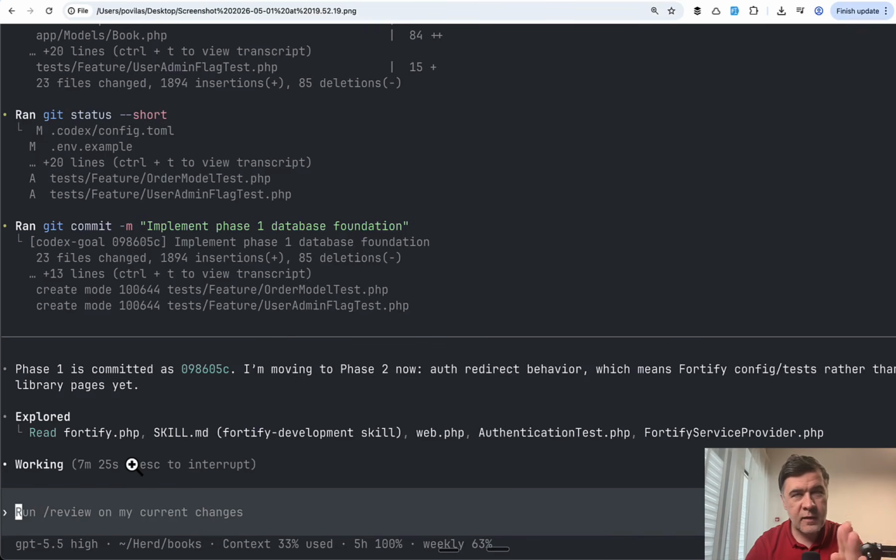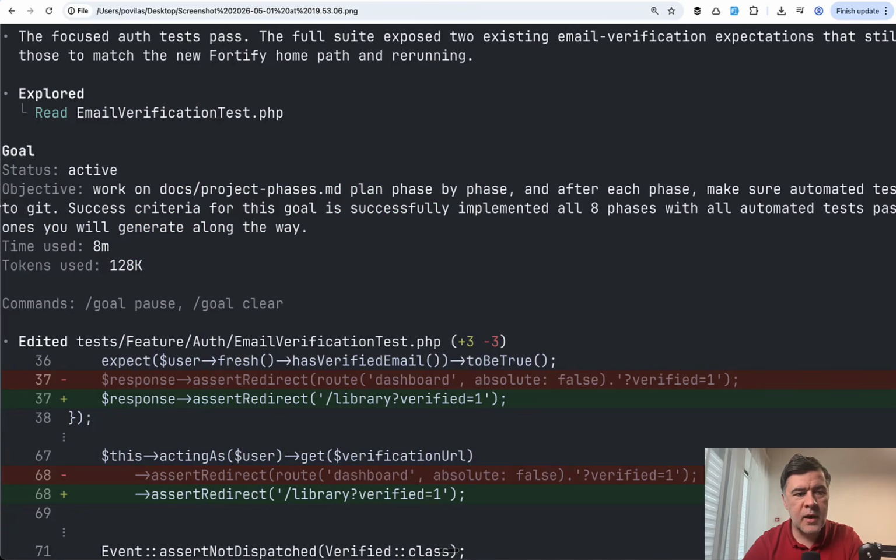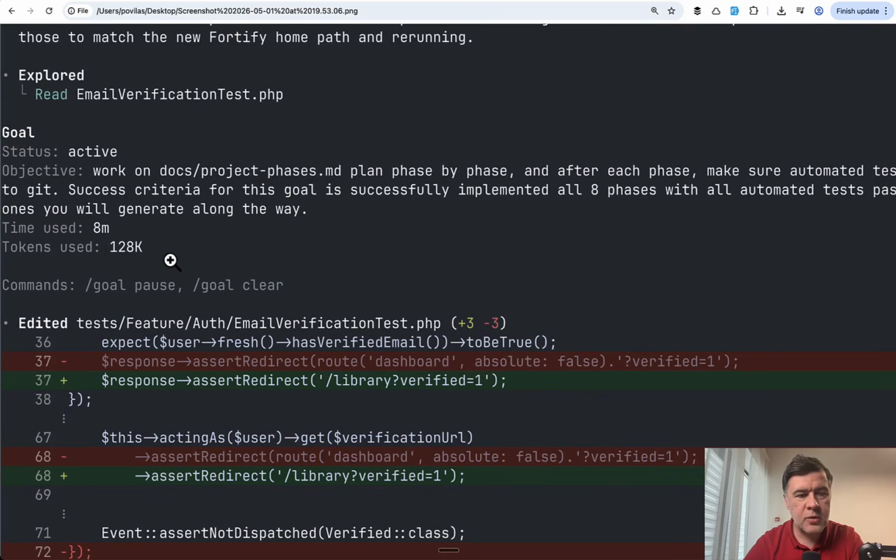So I thought that 8 phases times 7 would be roughly around 50 minutes, but maybe some phases would be faster, so we have a rough ballpark of how much it should take. And then at some point in phase 2 I ran /goal, and it showed time used 8 minutes and tokens used 128K, which I'm not even sure how to interpret. I think the more useful would be how much weekly usage or 5-hour usage limit is spent, something like that.